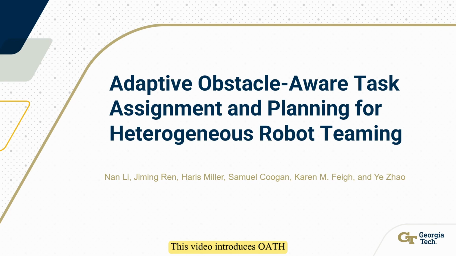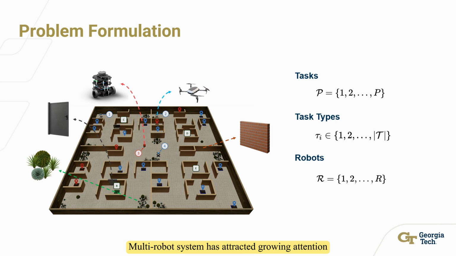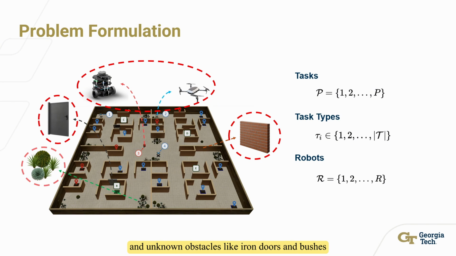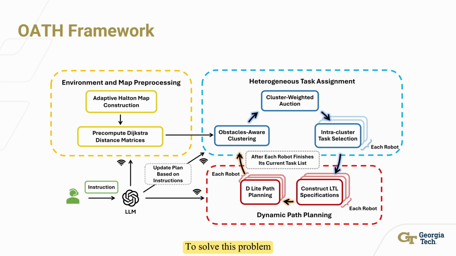This video introduces OATH, an adaptive obstacle-aware task assignment and planning framework for heterogeneous robot teaming. Multi-robot systems have attracted growing attention but remain challenging in obstacle-rich environments. In our work, we focus on a team of heterogeneous robots, including drones and ground robots, that need to complete multiple pickup and delivery tasks in an environment with known obstacles like walls and unknown obstacles like iron doors and bushes. To solve this problem, we design a hierarchical framework called OATH.